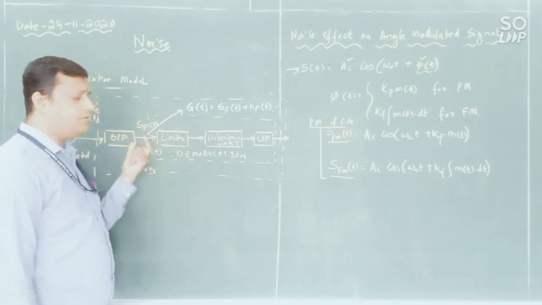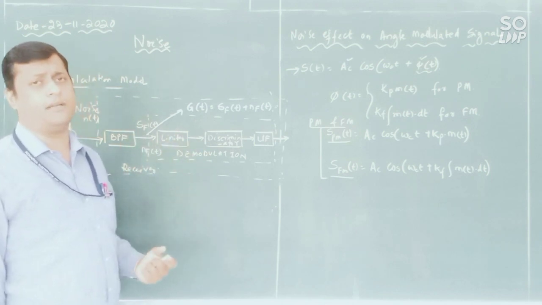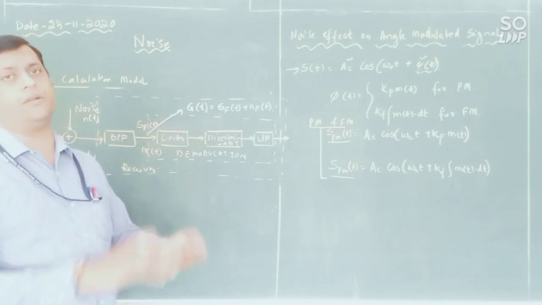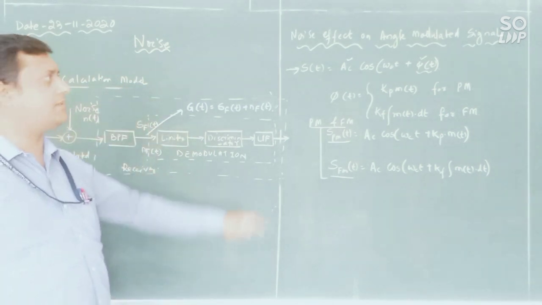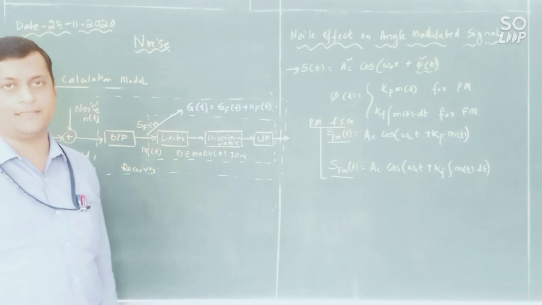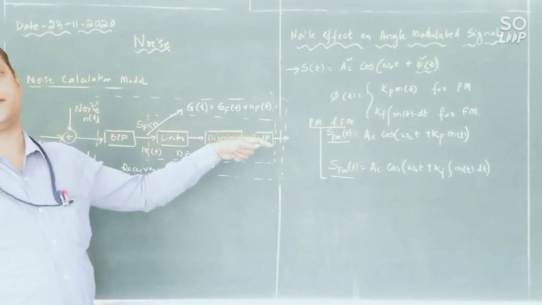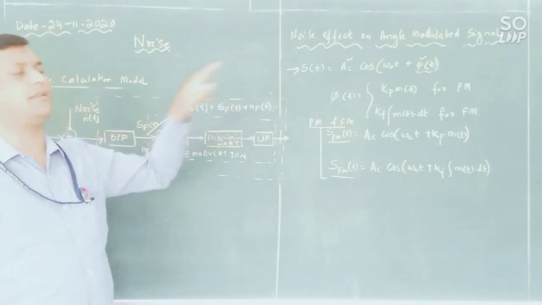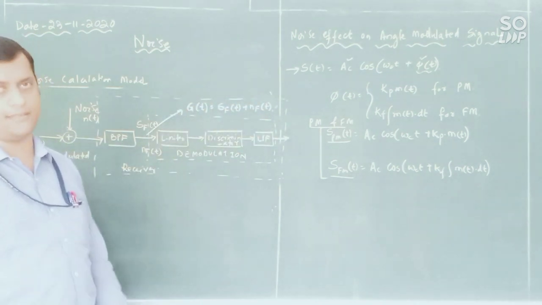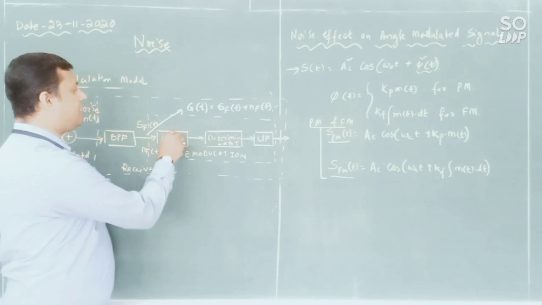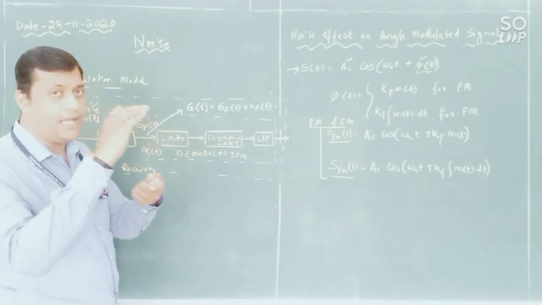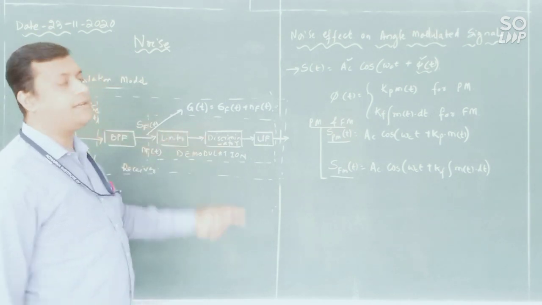Now this limiter is available in order to limit a particular amplitude, in order to fix the amplitude, because I need to extract the modulating signal. If there is a variation in my received signal, I cannot extract the modulating signal with the variation of this phase. I need to track it. So the limiter circuit is available. It will limit the amplitude. Then it will enter the discriminator.